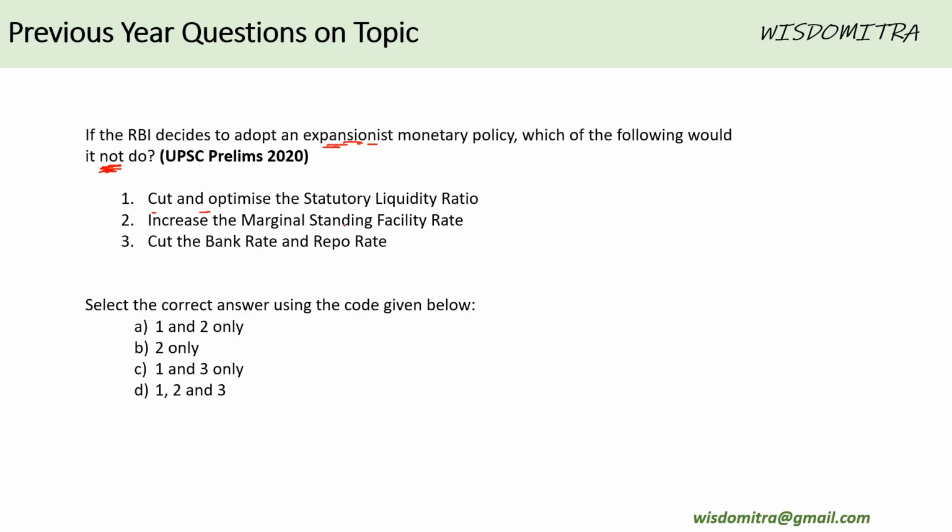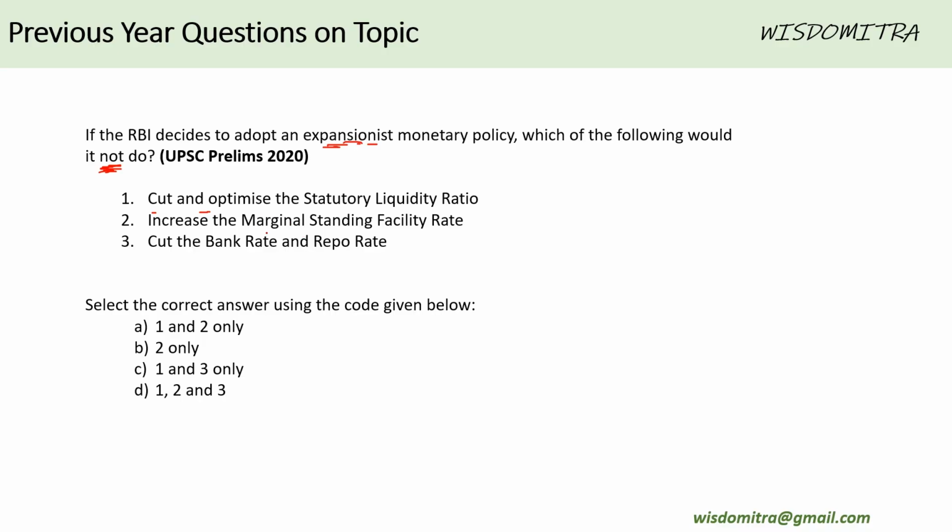Second is increase the marginal standing facility rate. Marginal standing facility rate is nothing but repo rate. It's a different name for repo rate. The rate at which the RBI gives loan to the banks in an overnight fashion, for short term.